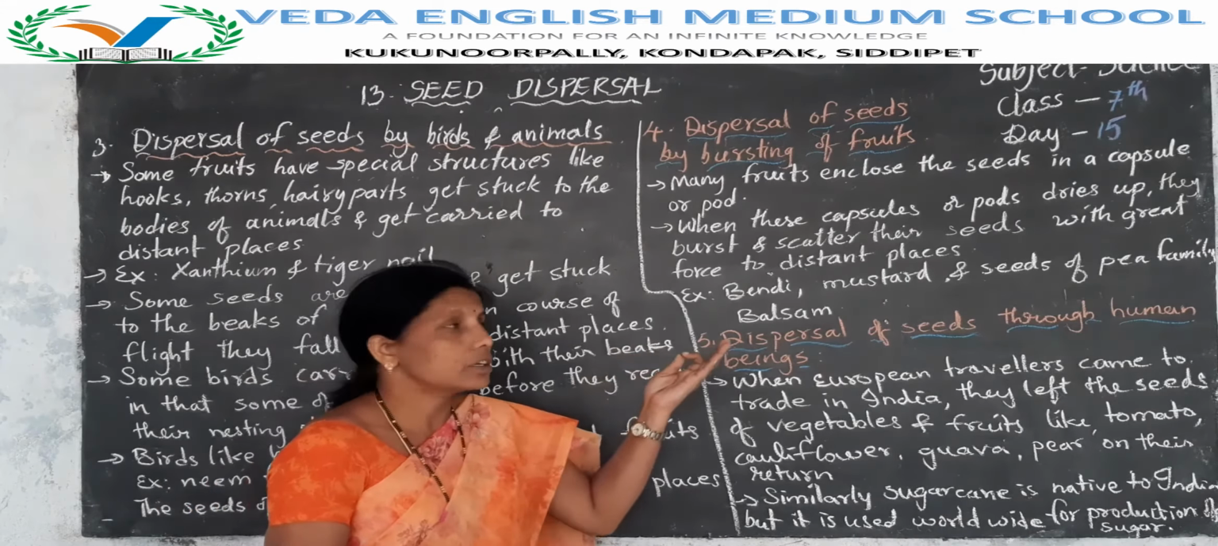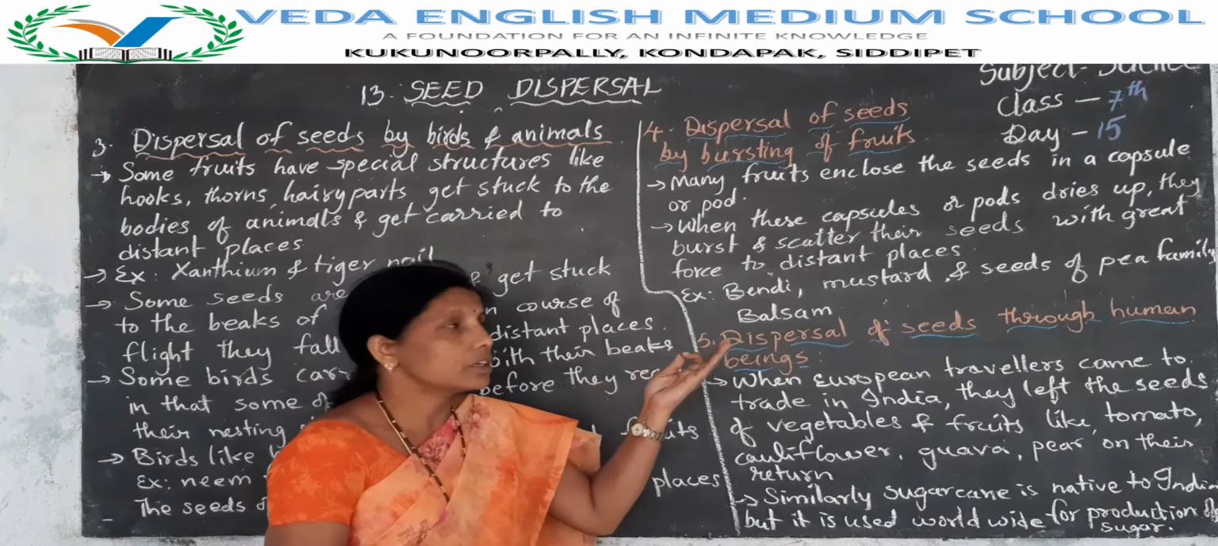Okay, next, dispersal of seeds through human beings. So we also disperse the seeds from one place to another place. If we go to any new place, and we see any new seeds, maybe of flowering plants or vegetable plants, we bring the seeds of those plants and keep them in our gardens or in a field. Yes, children. So like this we disperse the seeds from one place to another place.